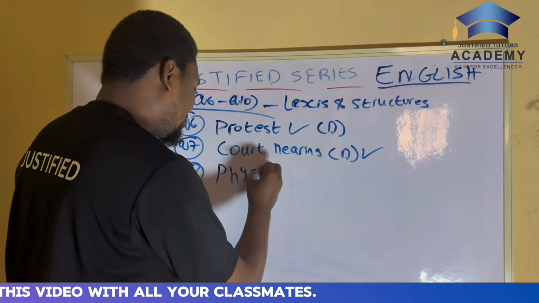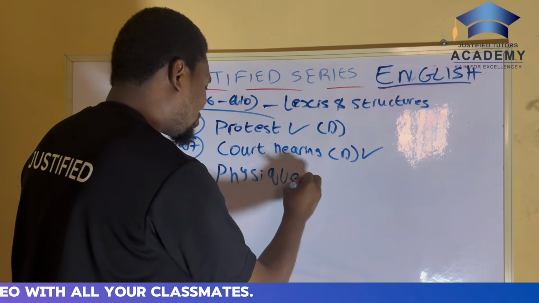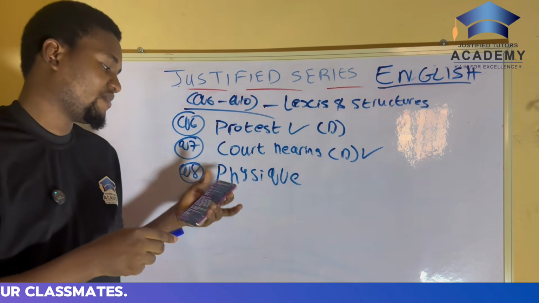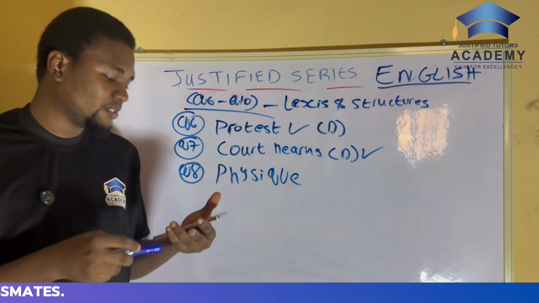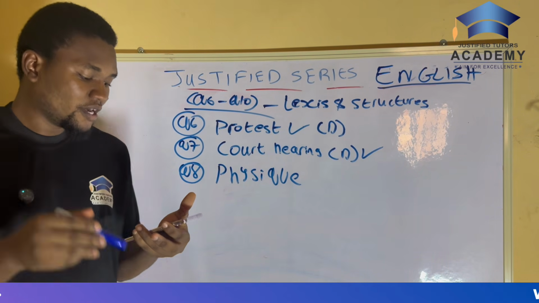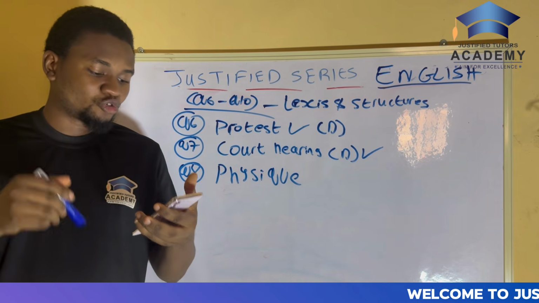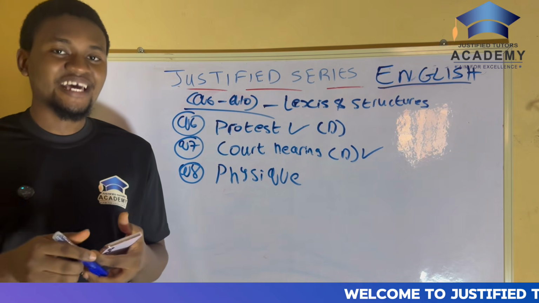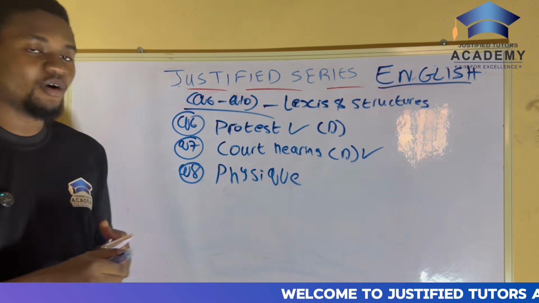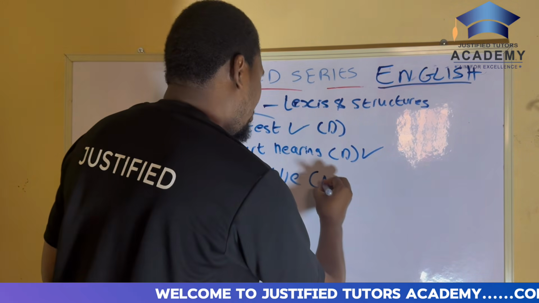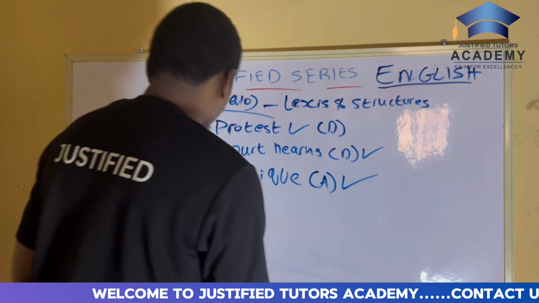I beg, don't go and say stature. Now in Nigeria, they use stature a lot. Hey, you have a very nice stature. My dear, you have a very, very nice physique. So now let me just tell you what physique means. Physique simply refers to the physical structure or build of a person. And that is the one thing you can use to tell whether a person is an athlete or not. So the correct answer is A.